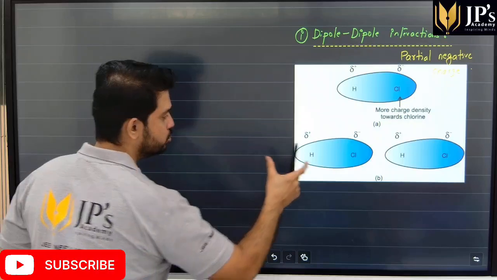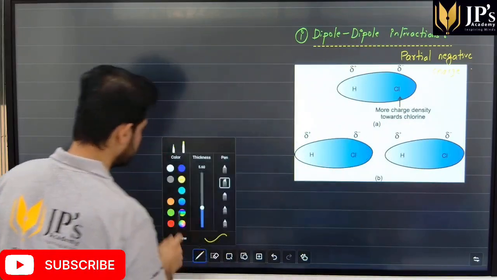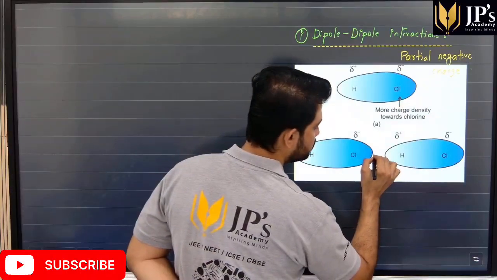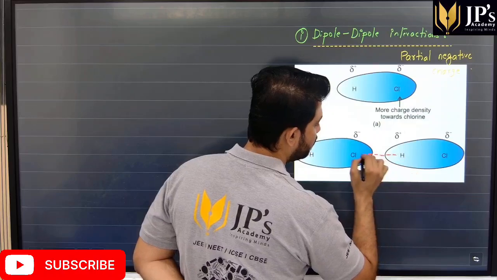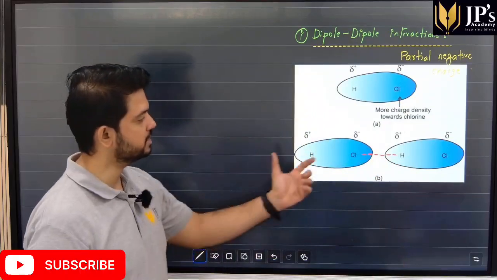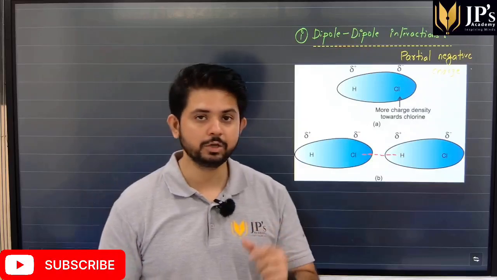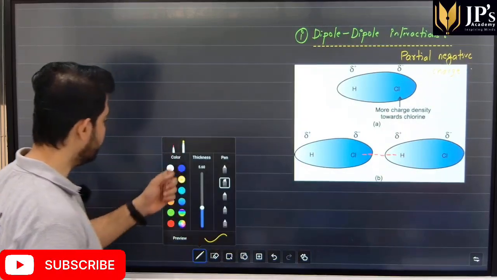Now when two such HCl molecules come close to each other, you can see that there is a force of attraction between the two polar molecules. A force of attraction is generated between the two polar molecules, between the two dipoles, and this is called dipole-dipole interaction.